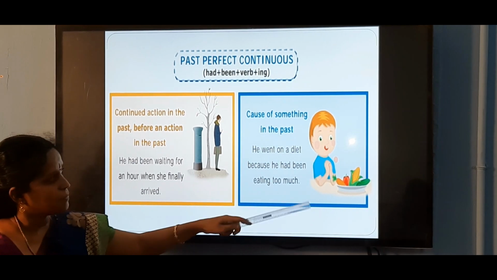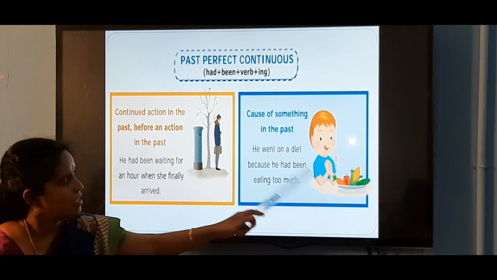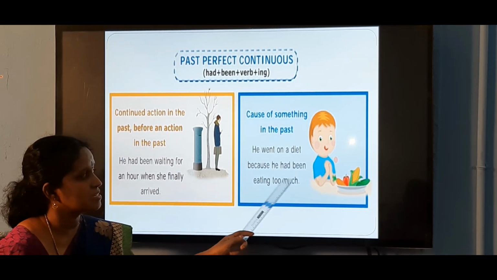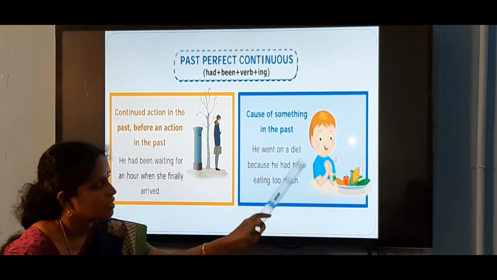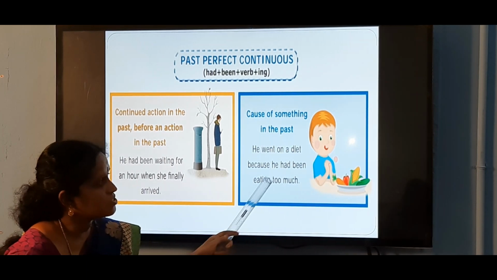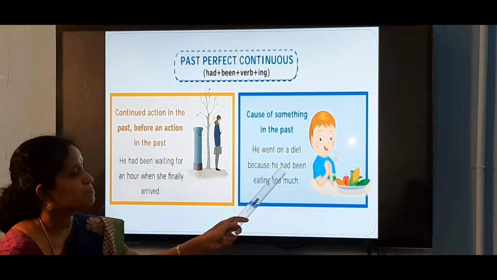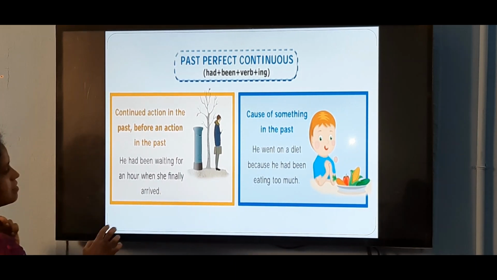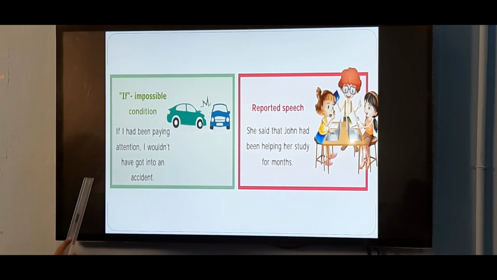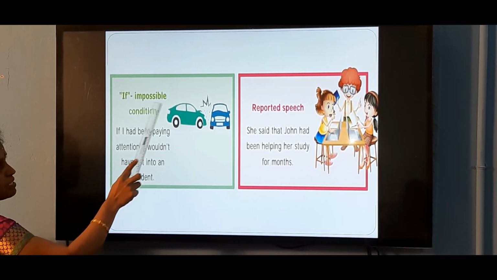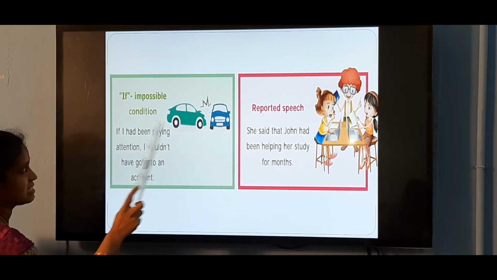We also use it for the cause of something in the past. What is the reason? He went on a diet because he had been eating too much. He had been eating too much, so he went on a diet. Here we use past perfect continuous tense. In the conditional class, the third type, impossible condition, we use past perfect continuous tense.